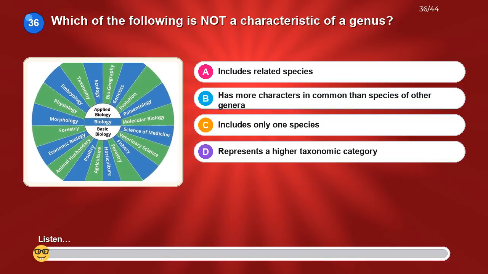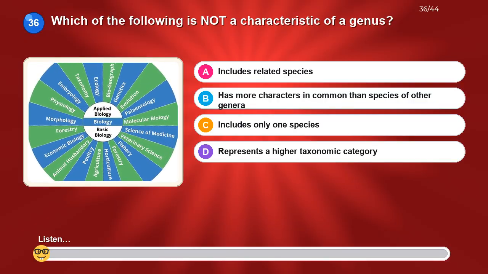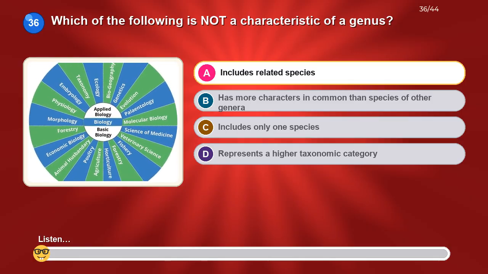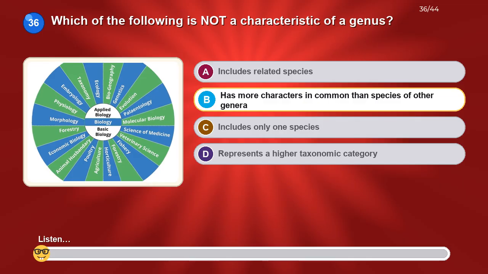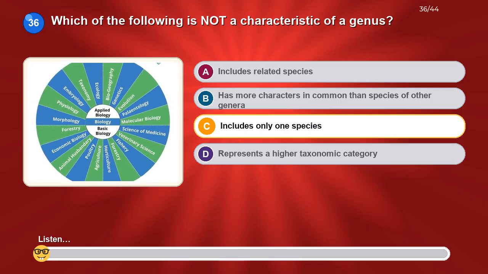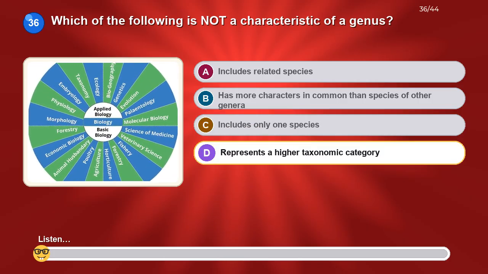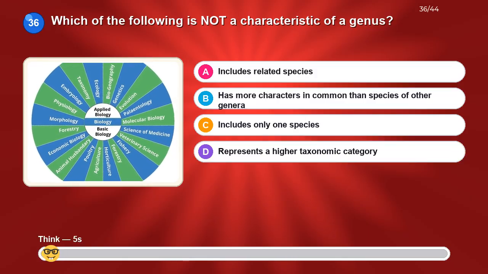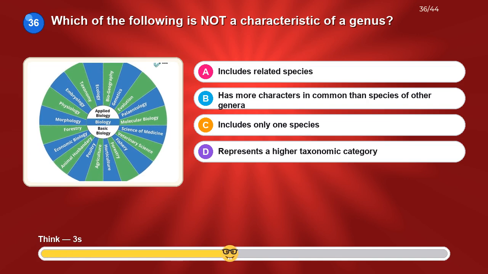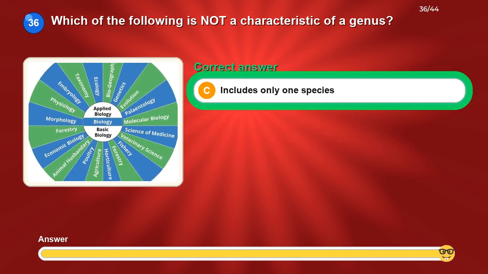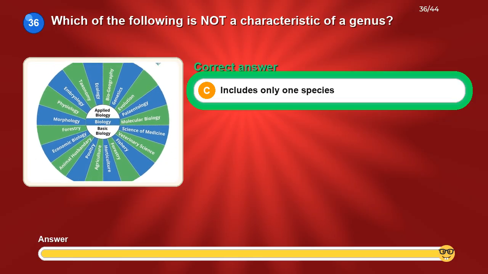Which of the following is not a characteristic of a genus? Option A, includes related species. Option B, has more characters in common than species of other genera. Option C, includes only one species. Option D, represents a higher taxonomic category. The correct answer is includes only one species.